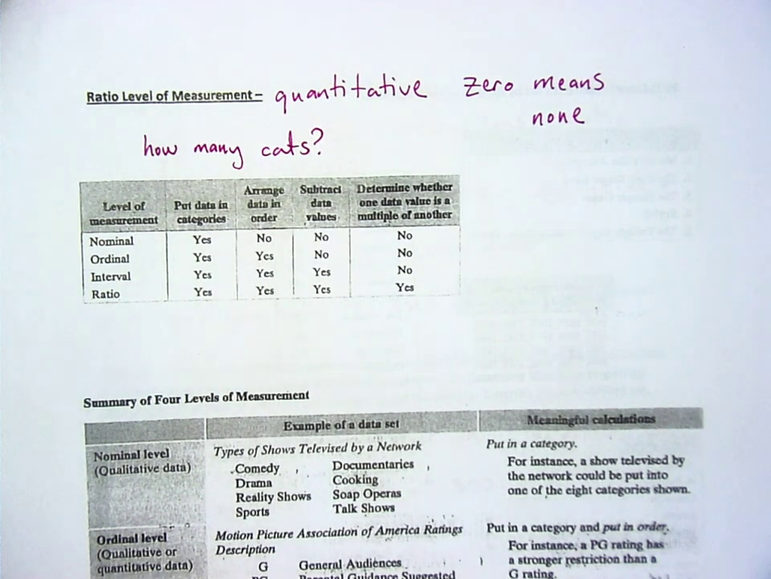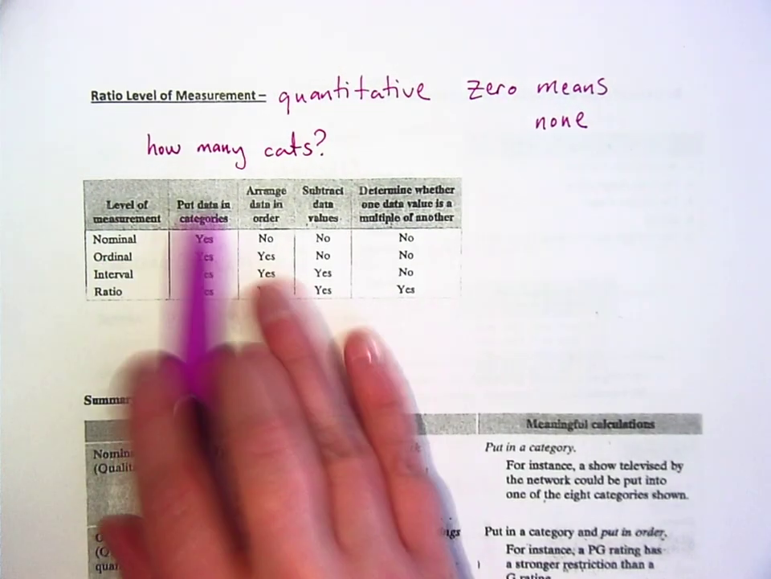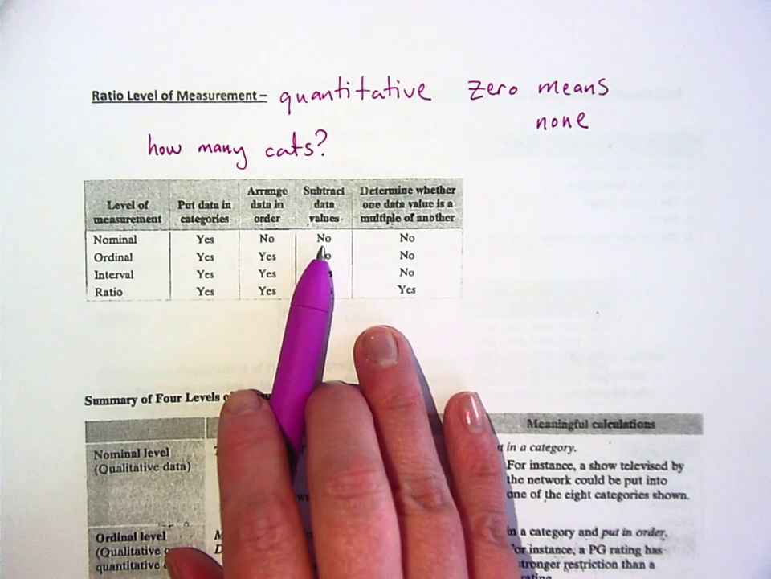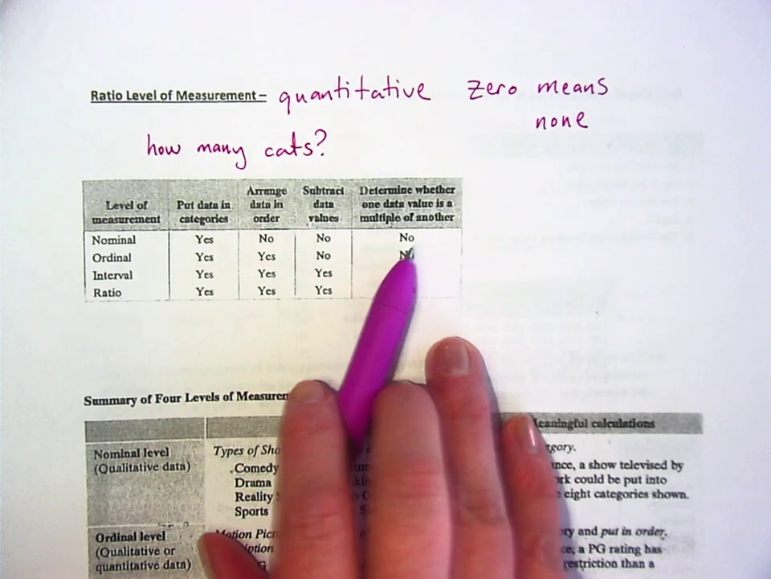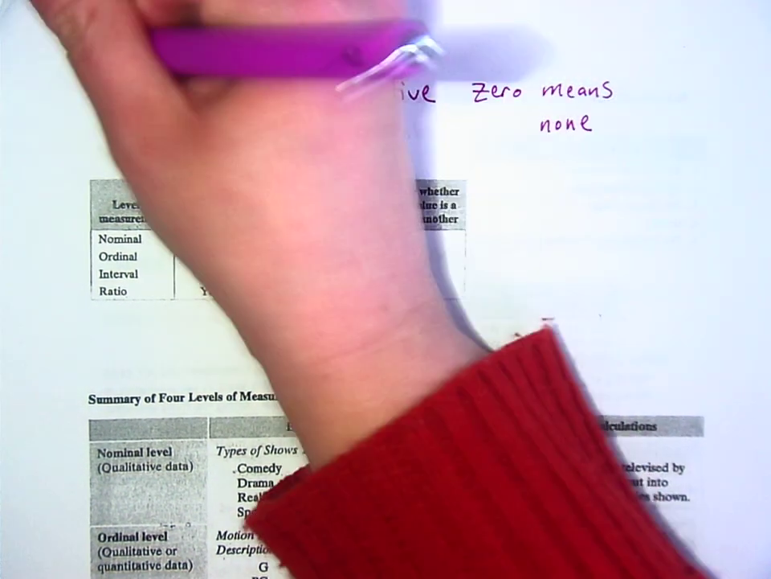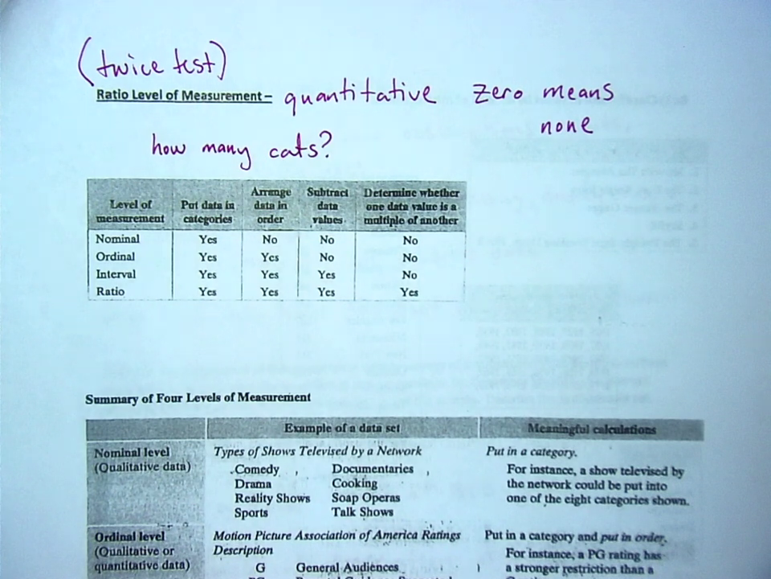Can't do that. Okay, this is kind of like that flow chart. Nominal, you can put data into categories. Yes. Can you arrange it in order? No. Can't subtract data values and can't, one isn't a multiple of the other. This is also a twice test, a good thing called the ratio level of measurement. That means you can have twice as much as somebody else.